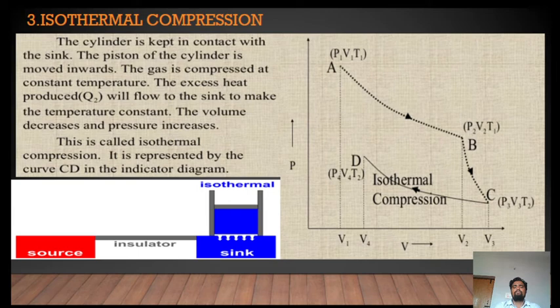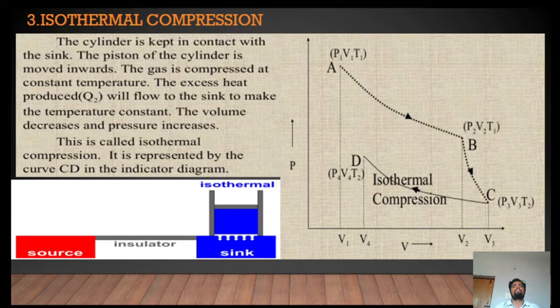Here pressure increases whereas volume decreases in case of isothermal compression. In case of compression, pressure increases, volume decreases. Pressure increases from P3 to P4, volume decreases from V3 to V4, and temperature remains constant since it is an isothermal compression. Temperature of the system never changes in case of an isothermal process. So this is about isothermal compression.